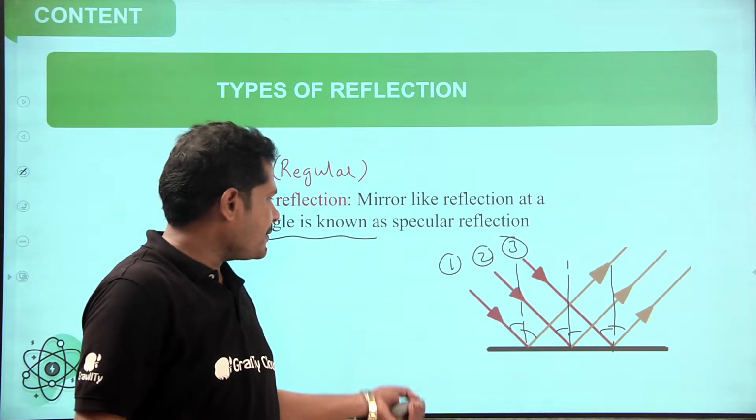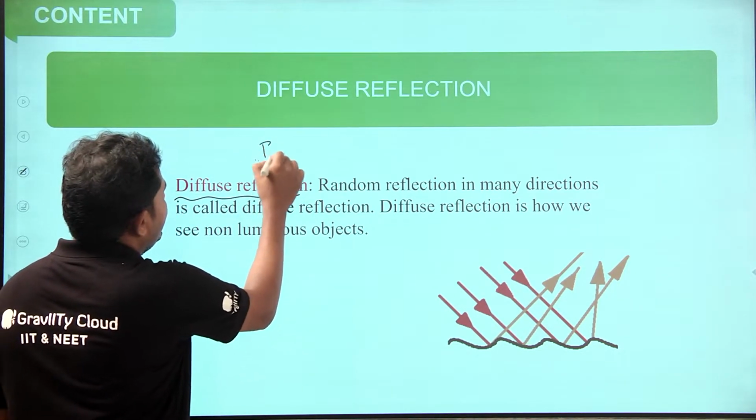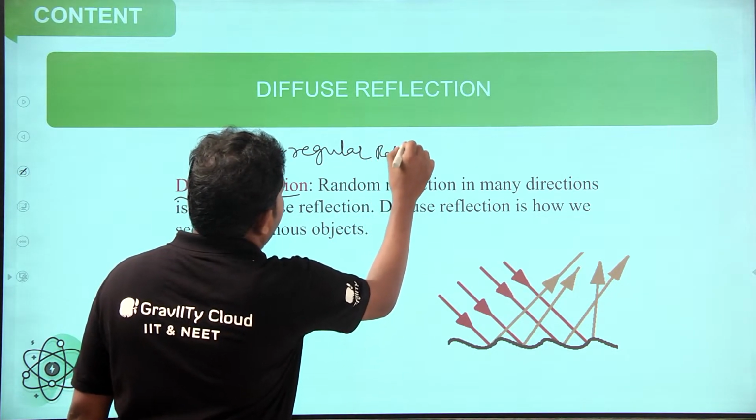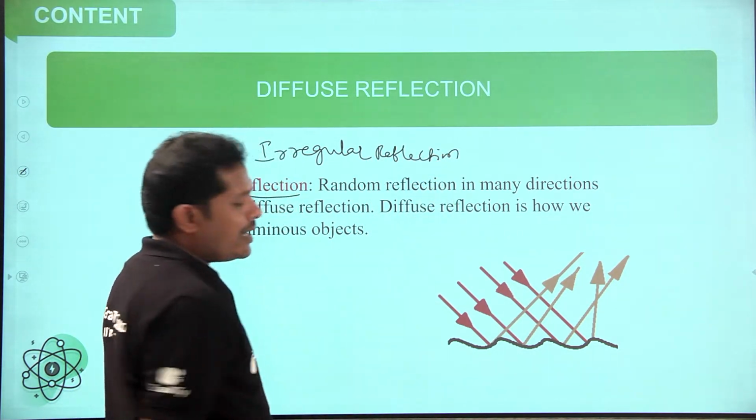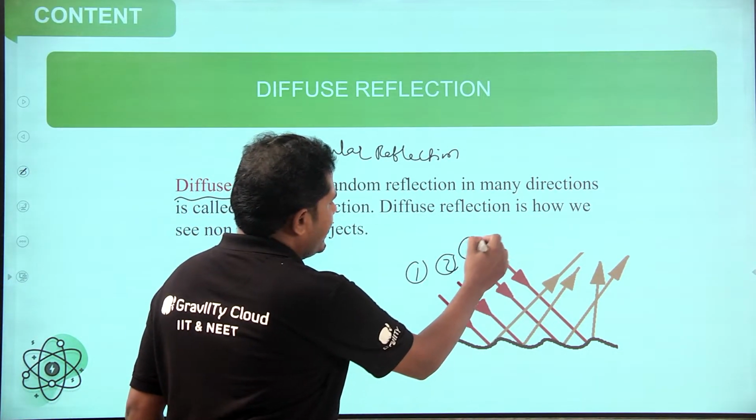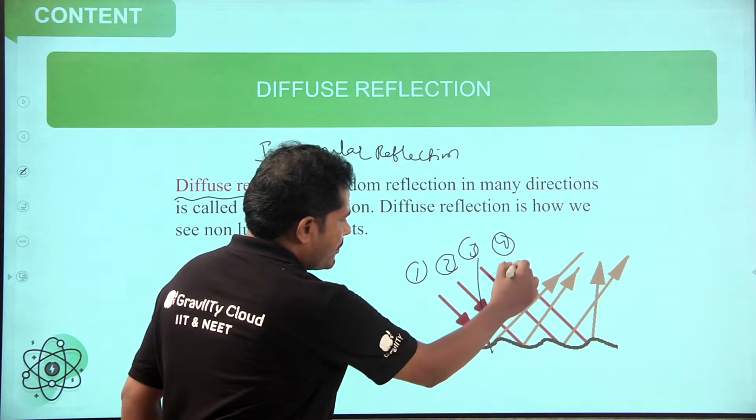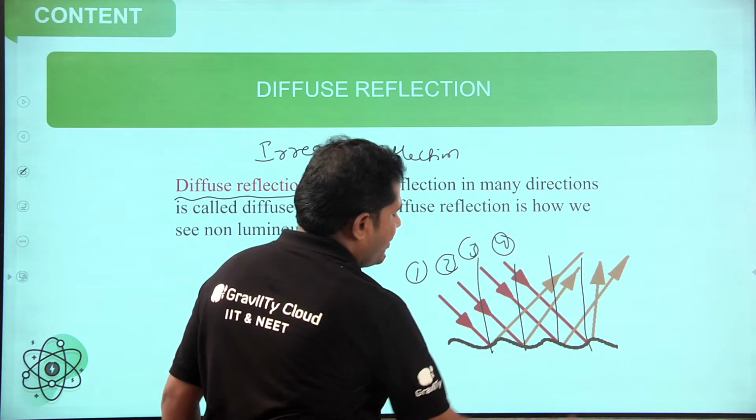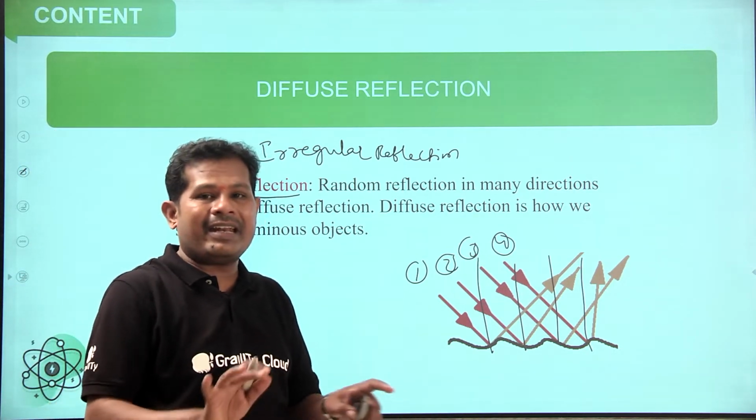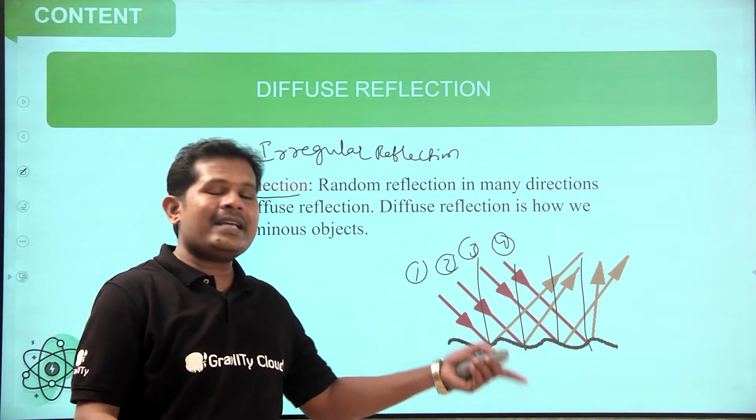Next, diffuse reflection, it is also called irregular reflection. Once you observe the first example, second example, third and fourth, incident angles are the same in each case, but reflections are different. Irregular reflections, not even reflections. Randomly they are reflecting.